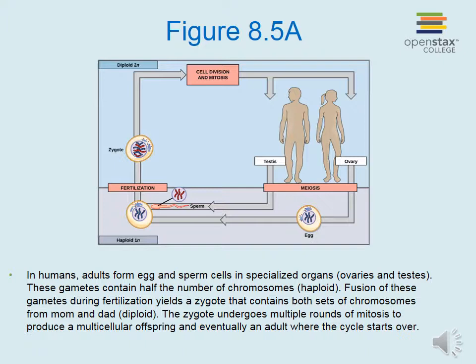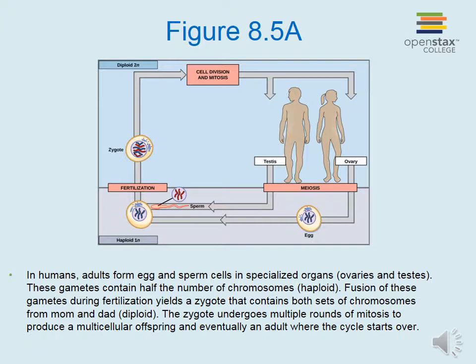In humans, adults form egg and sperm cells in specialized organs, the ovaries in females and the testes in males. These gametes contain half the number of chromosomes, so they are called haploid. Fusion of these gametes during fertilization yields a zygote that contains both sets of chromosomes from mom and dad, which means that they are diploid, referring to the fact that they contain two sets of chromosomes. The zygote then undergoes multiple rounds of mitosis to produce a multicellular offspring and eventually an adult where the cycle